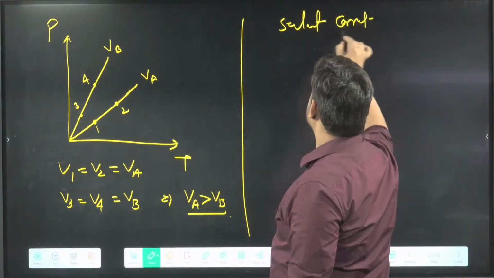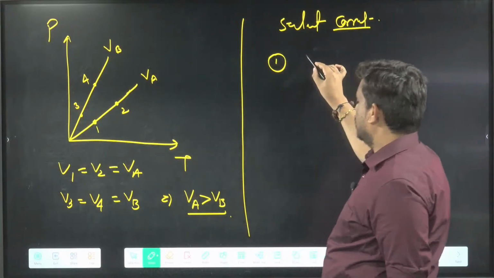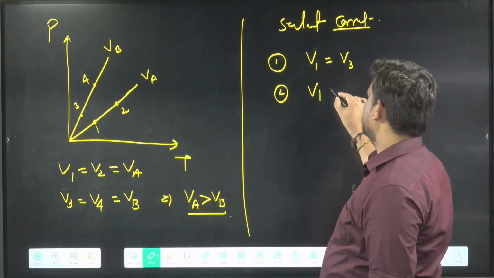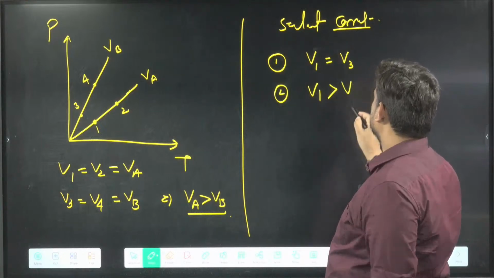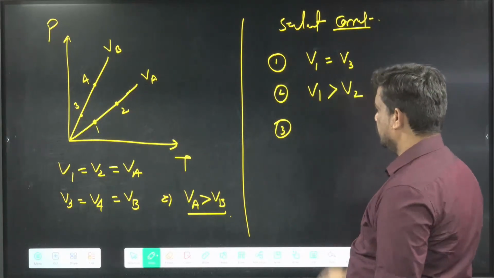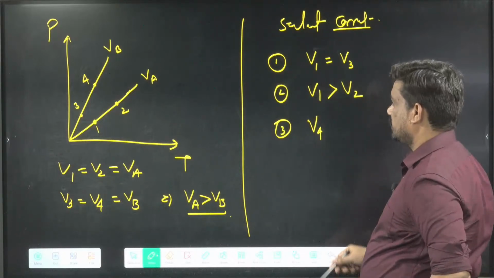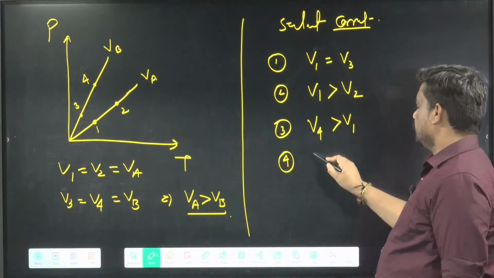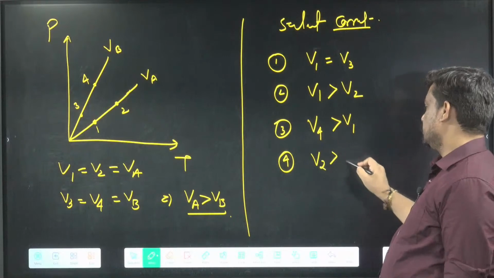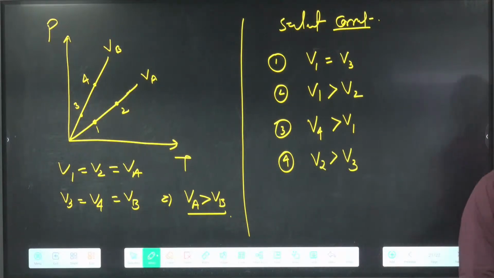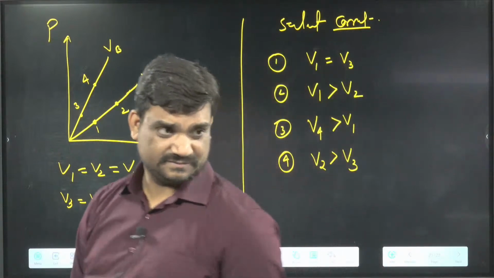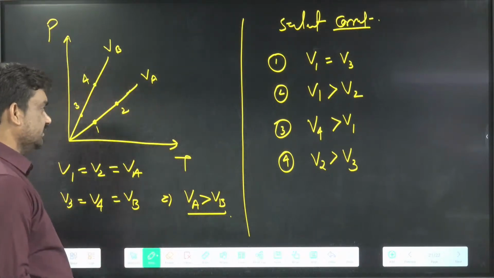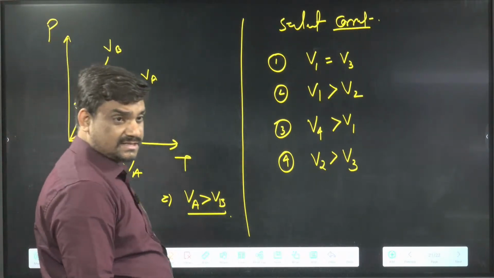Now they are giving options, select the correct one. Number one option: V1 equals V3. Number two option: V1 is more than V2. Number three option: V4 is more than V1. And the fourth option: V2 is more than V3. Which answer is correct? Here you have to take the correct one. Which is correct?